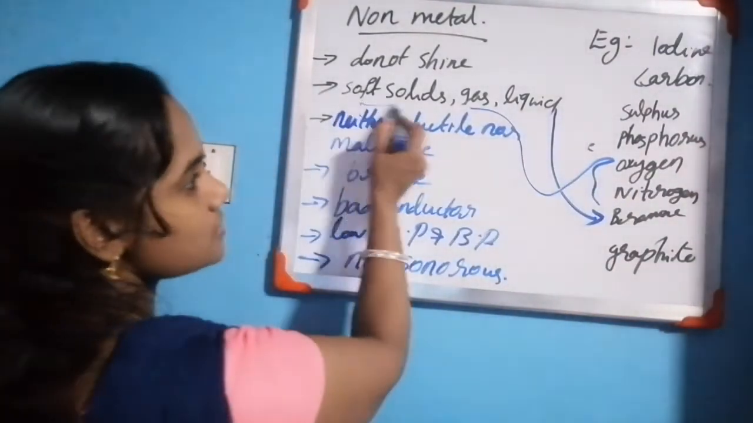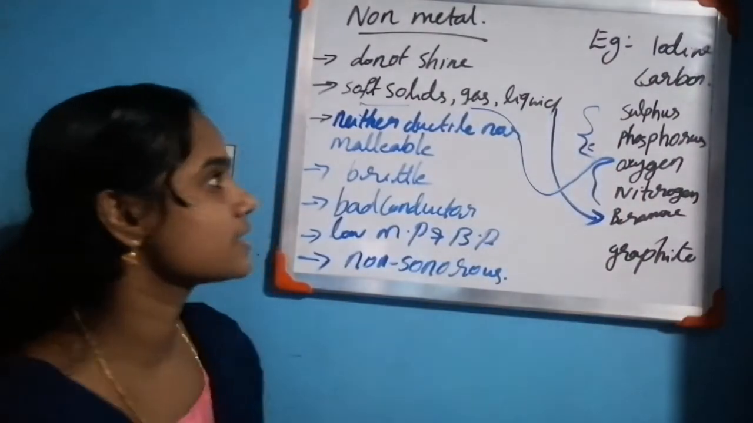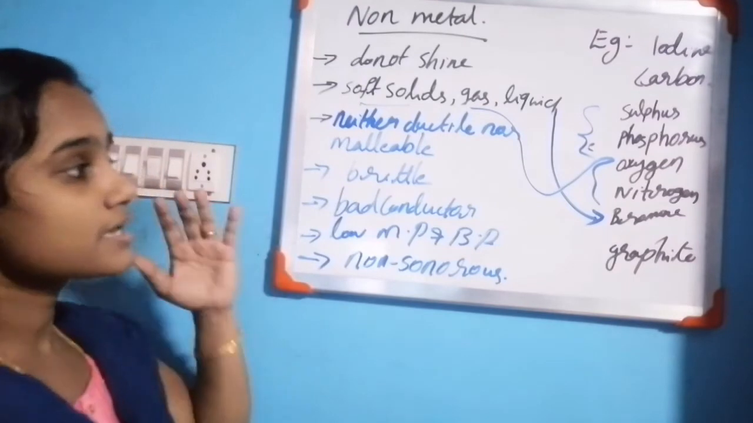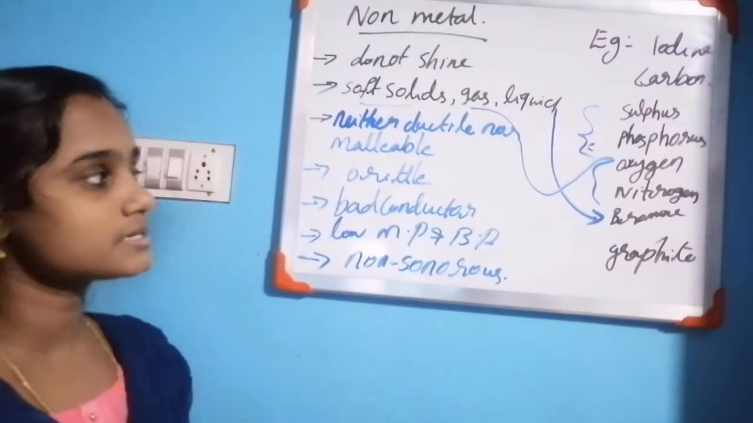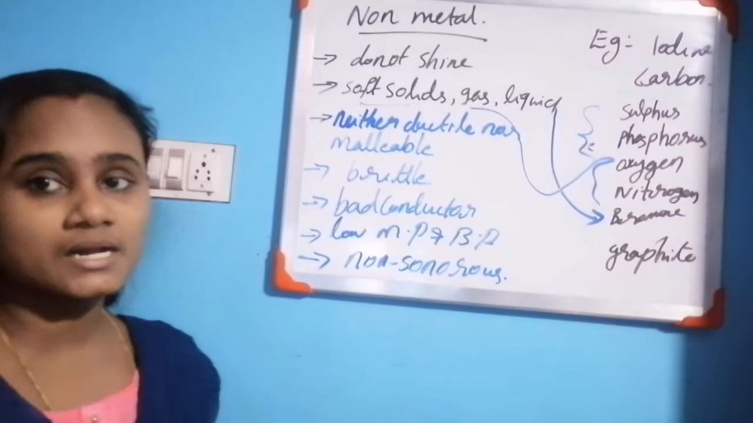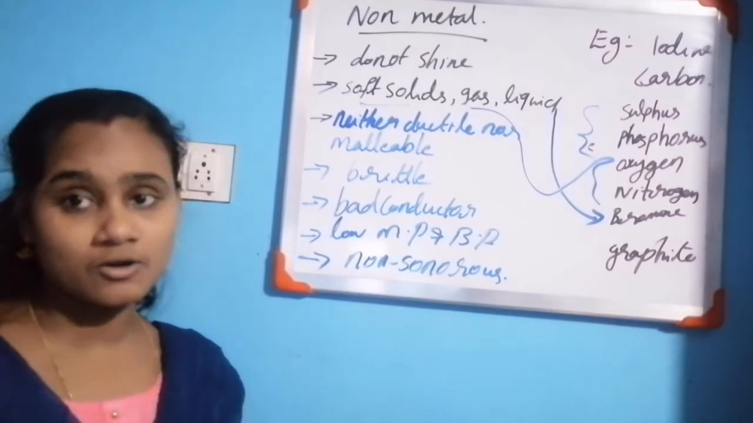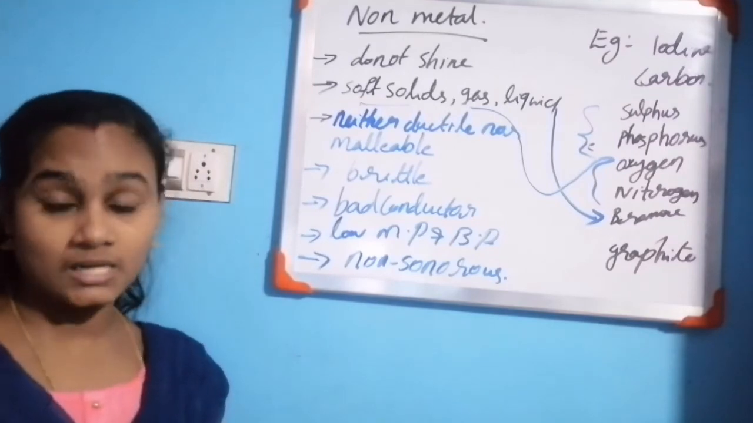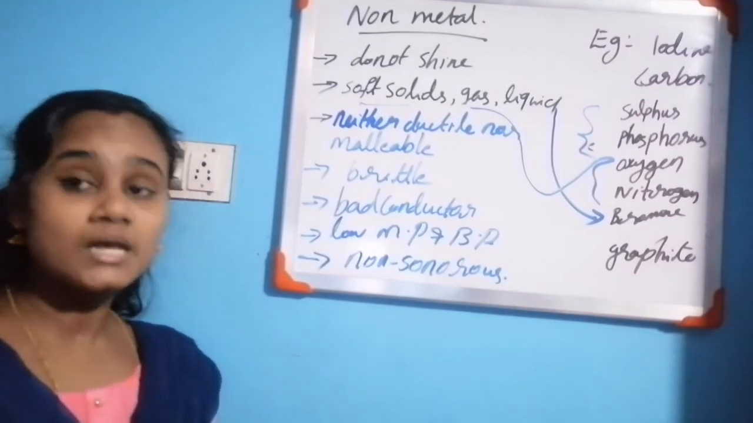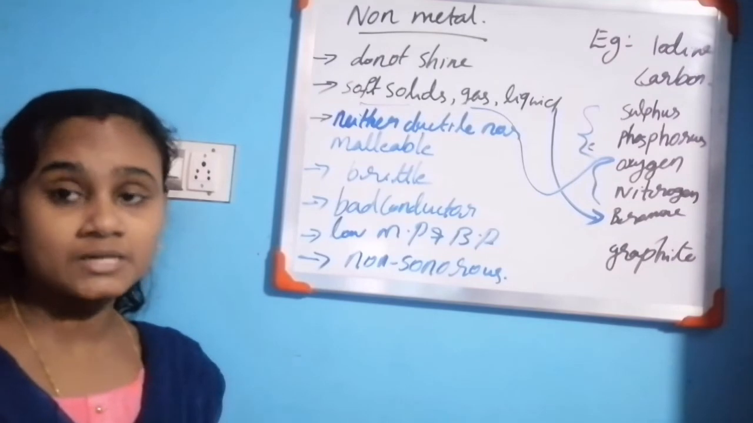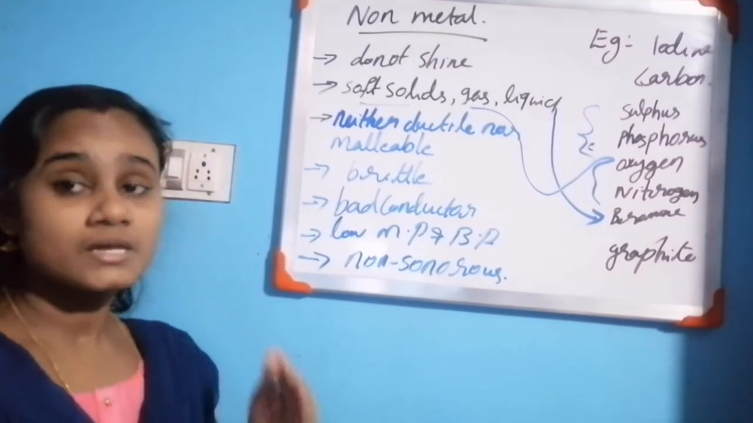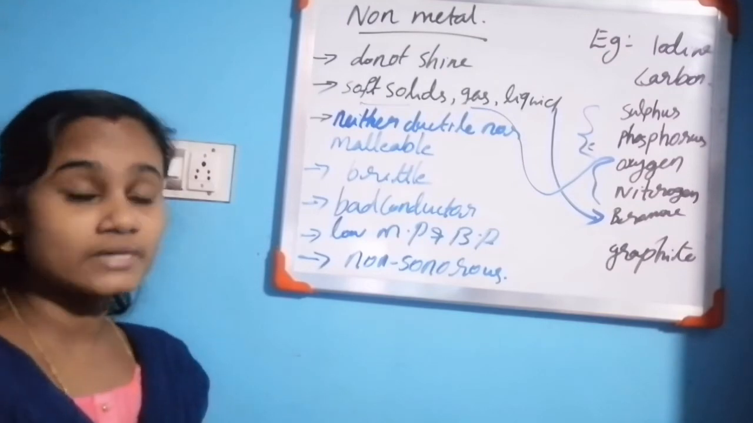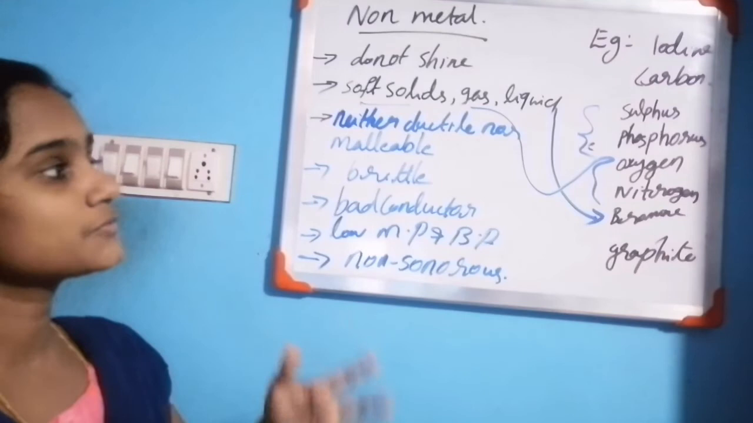Soft solids are sulfur and phosphorus. Okay, dear children, soft solids are sulfur and phosphorus. Gaseous non-metals are oxygen and nitrogen. Liquid non-metal is bromine, which is important. Liquid metal is mercury. Liquid non-metal is bromine. Gaseous non-metals are oxygen and nitrogen. The soft non-metals are sulfur and phosphorus.